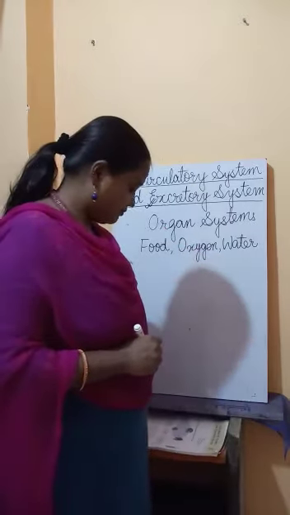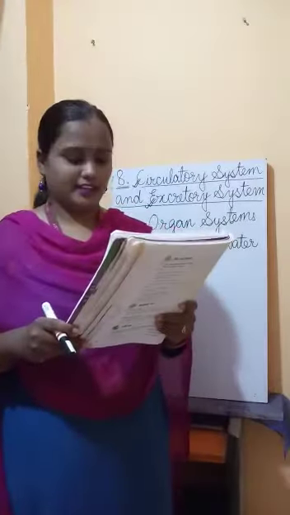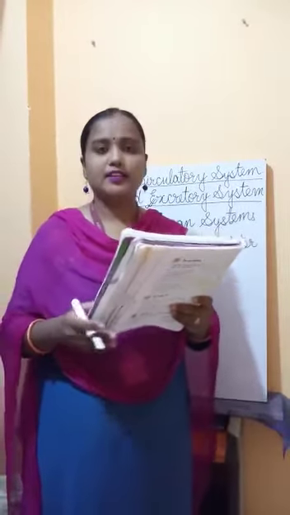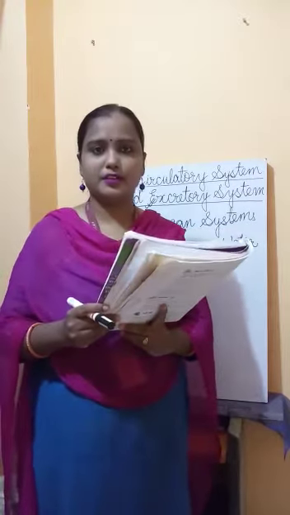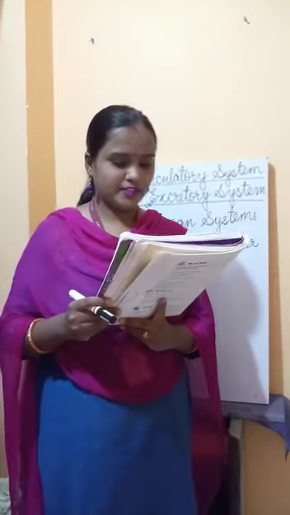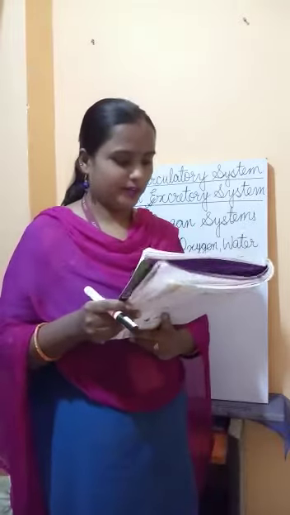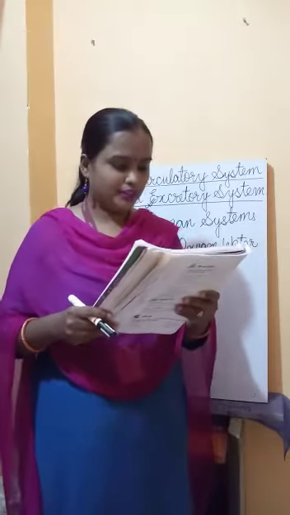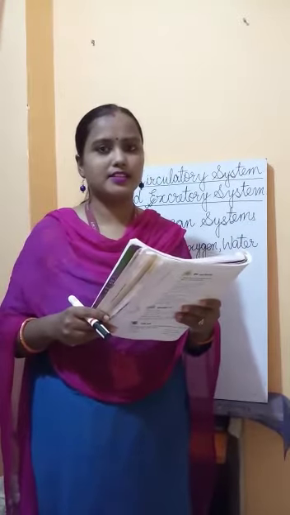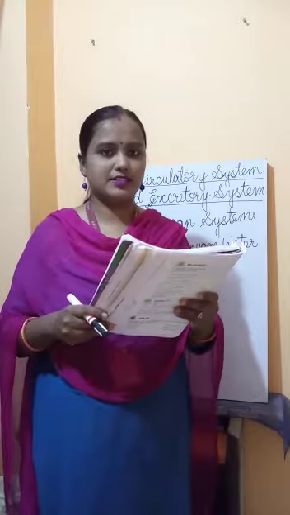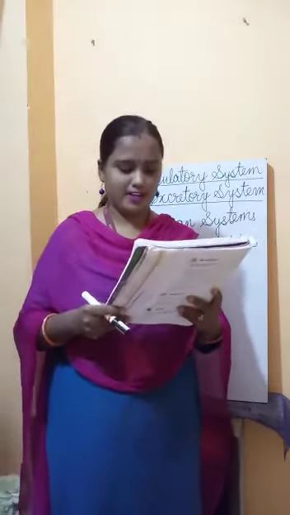Now, all of you please turn to page number 69. As you can see, the chapter starts with an activity. There are 4 puzzles and you need to write the answer at first, and you have to match the answer with the diagram which has been drawn above. Number 1. You can hear me beat inside your chest. Who am I? Can you guess the answer? The answer will be heart. So write the answer and then match it with the diagram of the heart.